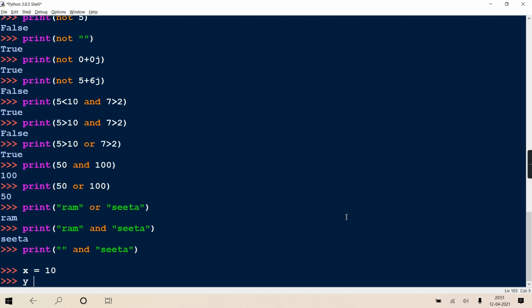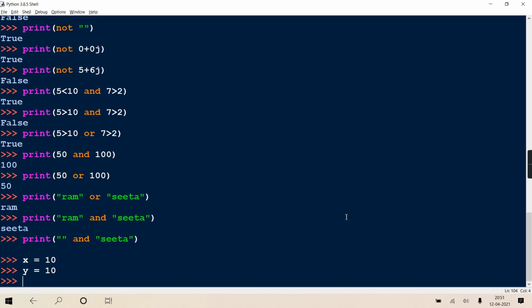Now see, x equal to 10 and y equal to 10. In the last-to-last lecture, I showed how memory management takes place in Python. Are these two different objects, and will they refer to the same memory location? Yes, you remember the pool symbol table. Python checks in the pool if there is an object with the same value, so it will not create a new one. It will just add a new entry, but still refer to the same place. So the addresses of x and y are the same.